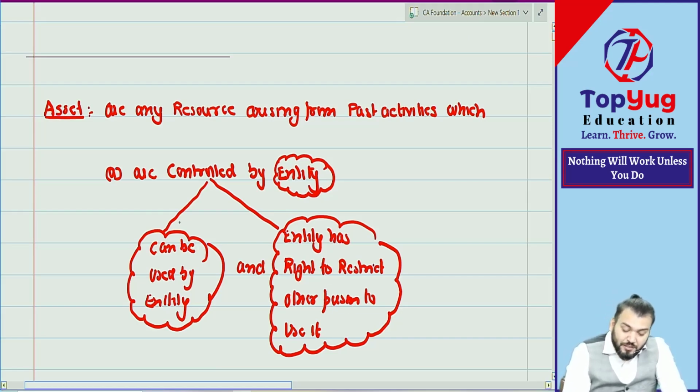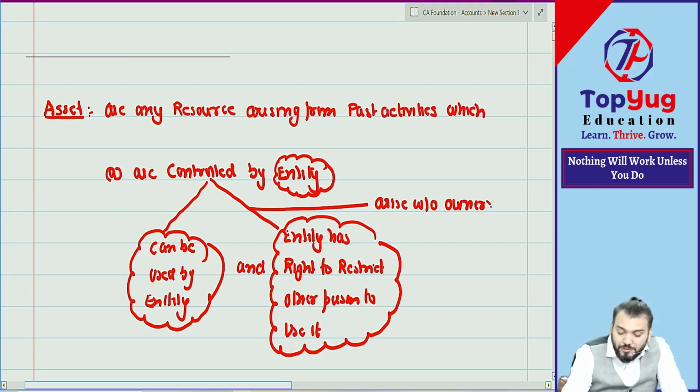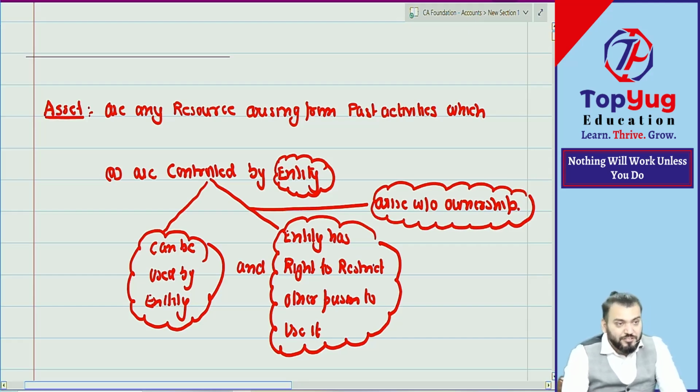Can I say control can arise without ownership? So it can arise without what? Ownership. Means ownership is not required. So any asset which is not under ownership can be our asset. Any resource which is not under ownership can be our asset. I hope you are understanding. Correct. So any resource